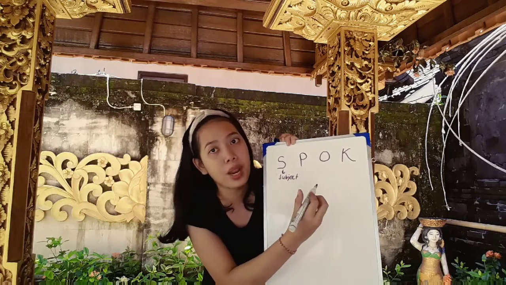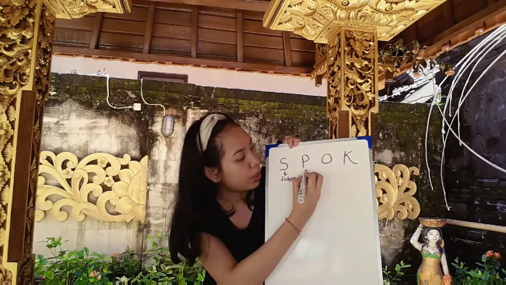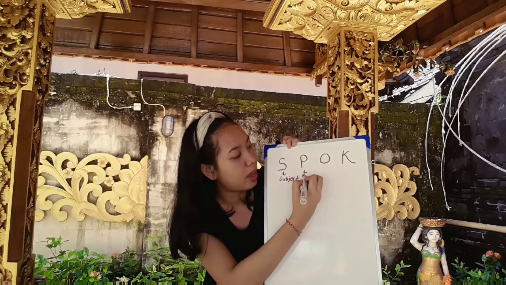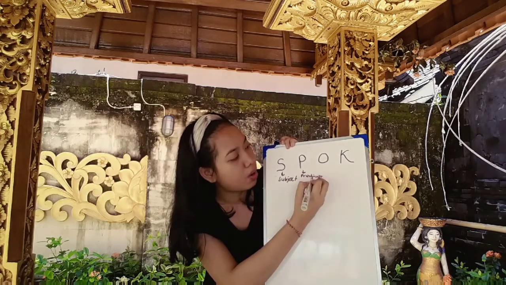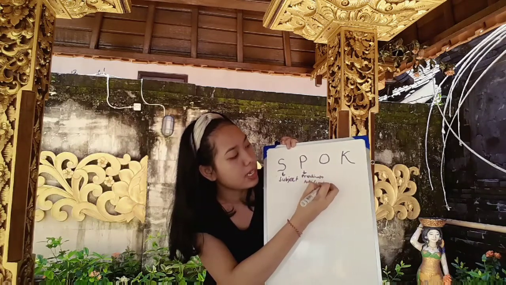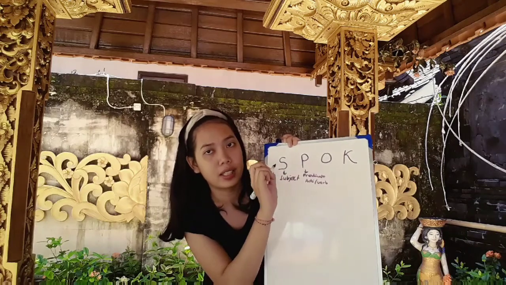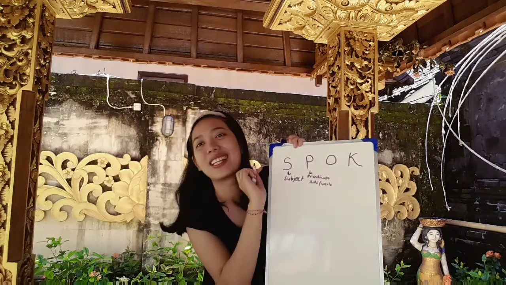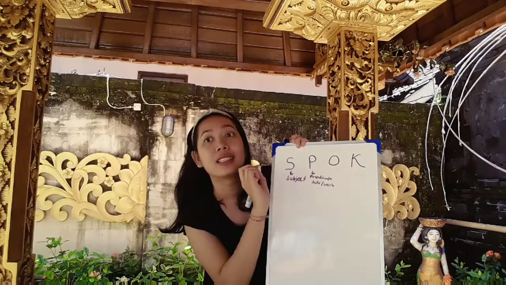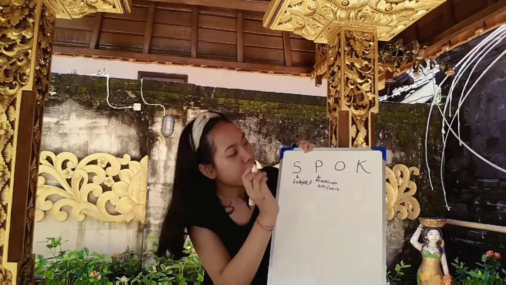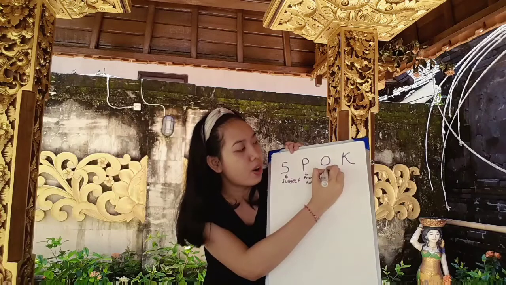P stands for predicate, where you can write down an adjective or verb. So one example, let's think together of an example of an adjective. Beautiful, that's an adjective, and a verb, teaching. So O is for object.